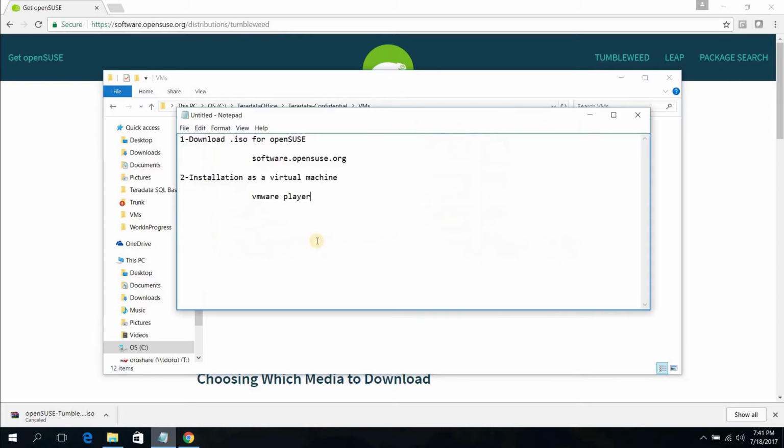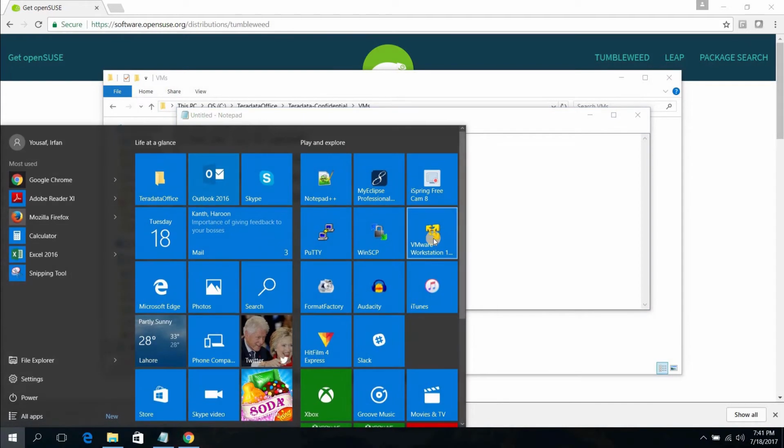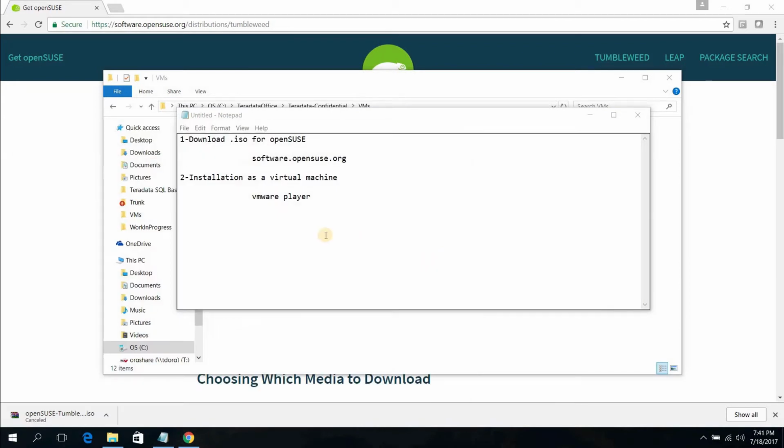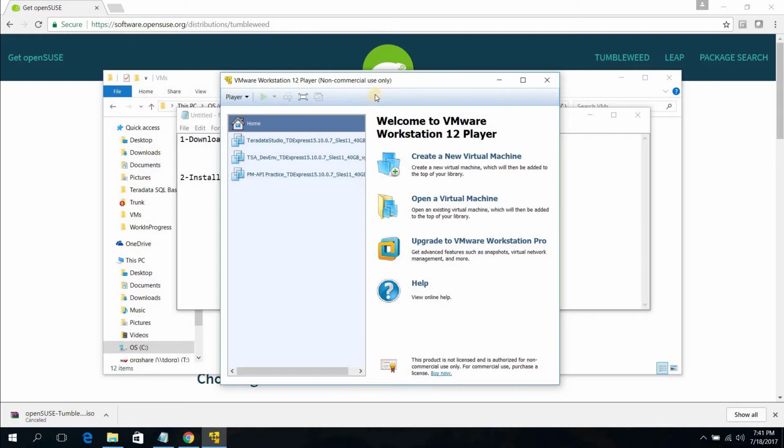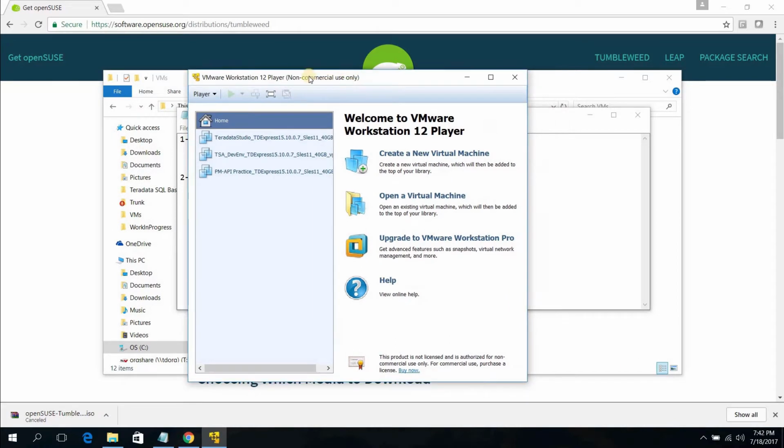Now the second part is this VMware player. It's a freeware. You can easily download this and install it. It's a very simple tool. So I've already done that. So let's just open this tool. So this is my VMware Workstation 12.